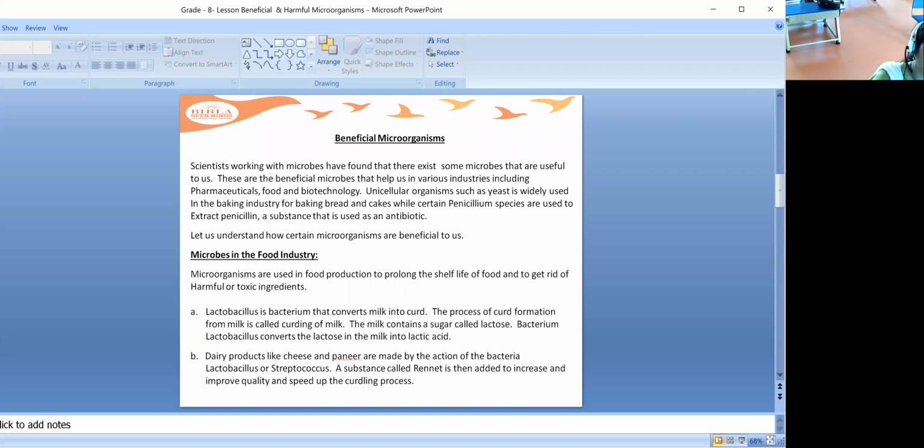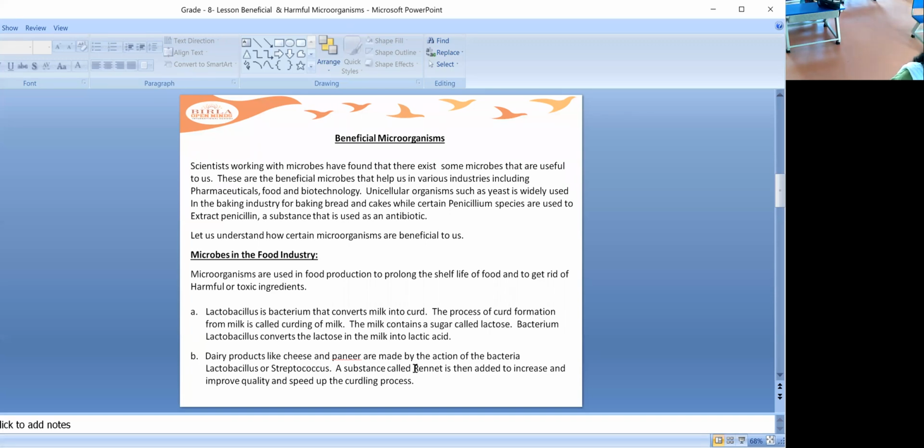Behind these diseases, there are certain microorganisms responsible for causing them. So we all think negatively that microorganisms are only harmful, but there are microorganisms which are beneficial also.